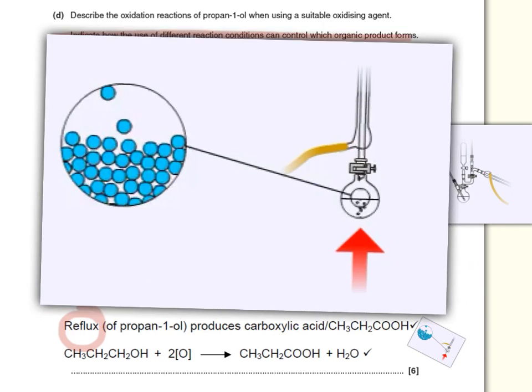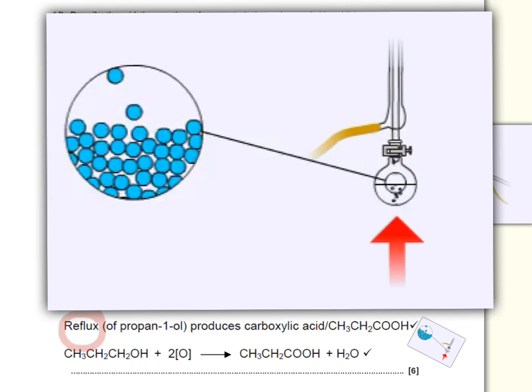In the case of reflux, we have a different situation. We have the aldehyde being formed by the continuous heating of the alcohol with the dichromate. This aldehyde is then refluxed upwards. It then refluxes down, reacts with further dichromate to form the carboxylic acid. As you can see in this process, there's no way the aldehyde can escape. It can only go back inside to further react to form the carboxylic acid.